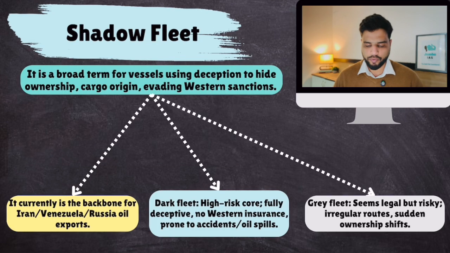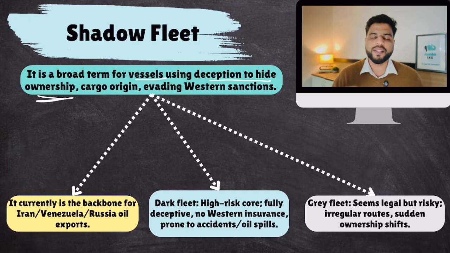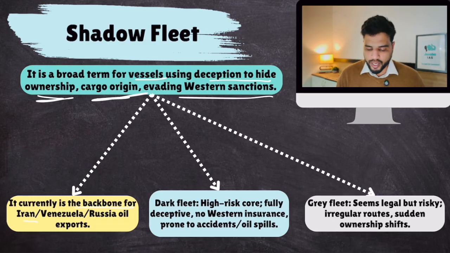Now, what are these shadow fleets? It is a broad term for vessels using deception to hide the ownership of the ship, so that when these ships are seized, you cannot track the owner. They also hide the cargo origin: where did this cargo originate from? They evade Western sanctions. It currently is the backbone of Iran, Venezuela, and Russian oil exports, obviously.